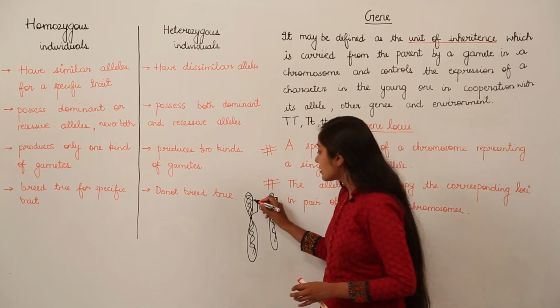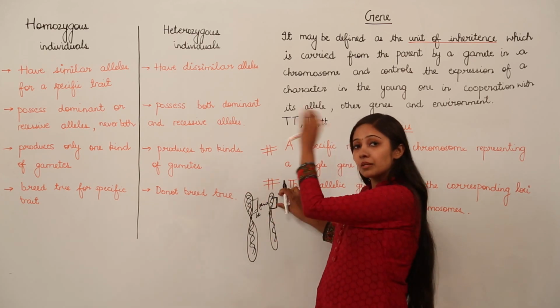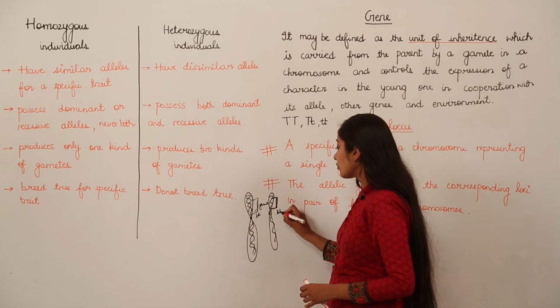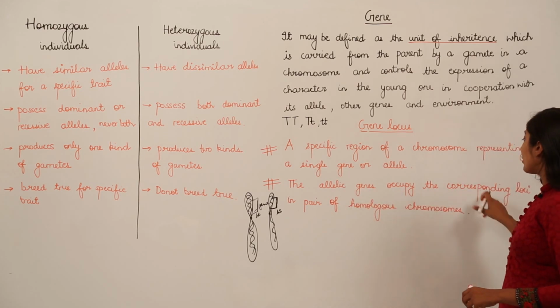For example, if this gene is going to encode for height of the plant, then this gene from the other parent is also going to encode for height of the plant. So how can you make out that the allelic genes occupy the corresponding loci?